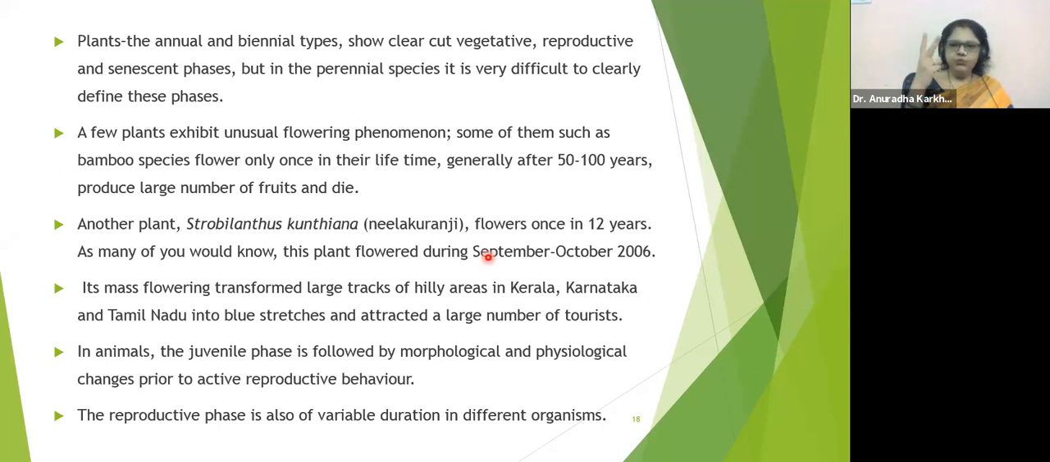Biennials means two. So they complete their vegetative as well as reproductive phases within two years of the lifespan. Those would be called biennials. They take two years to complete their growth.